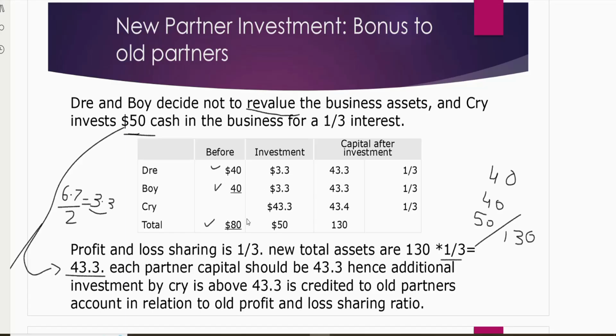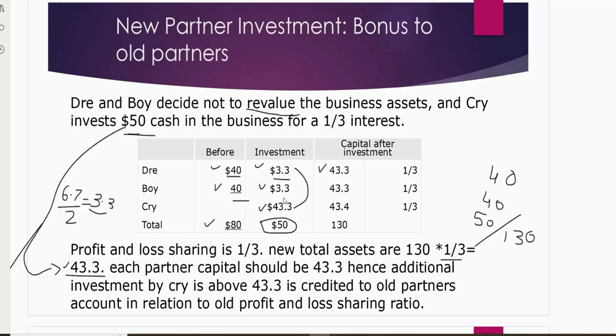So we will give this bonus to the old partners. What will happen because of the new investment? The total new investment is 50. 43.3 is the share of the new partner and 3.3 bonus is given to each old partner. Altogether you will find it 49.99 something, but if you round off, that's 50. After this new investment, the partners' capital: Ree is going to be 43.3, which is 40 plus 3.3.